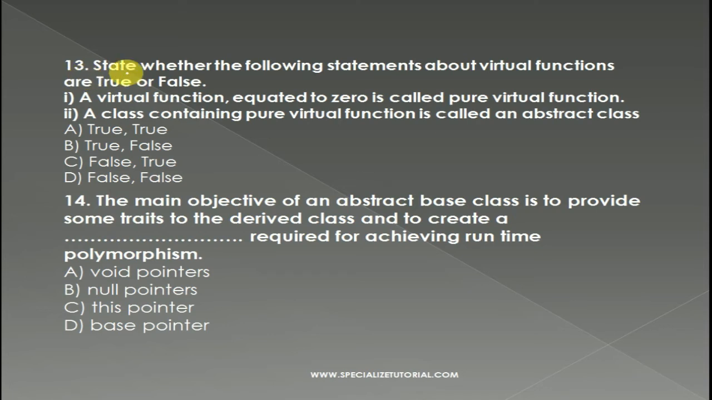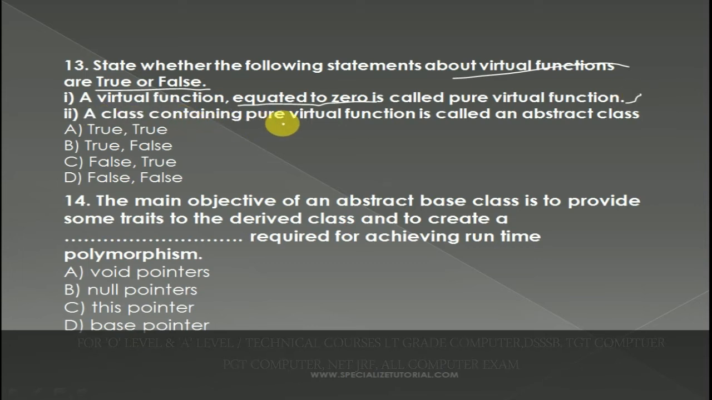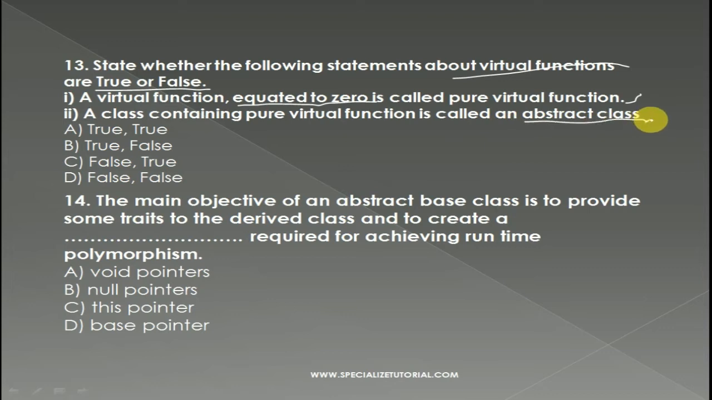Question number 13. State whether the following statements about virtual functions are true or false. Here there are two statements, either both true or one false, so I have to check. The options are: a virtual function equated to 0 is called a pure virtual function, which is true. And a class containing a pure virtual function is called an abstract class. Both are true. So A is the right answer.